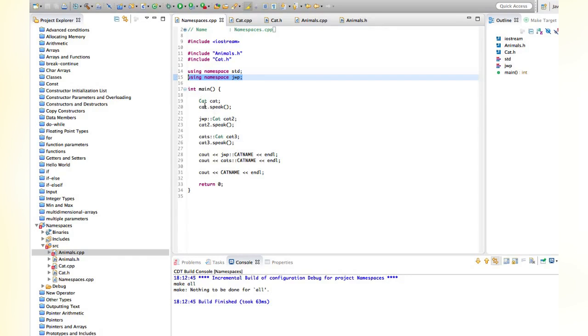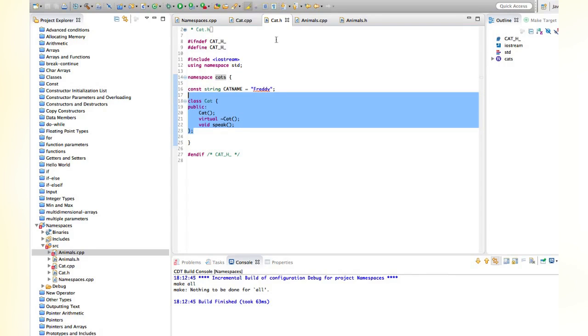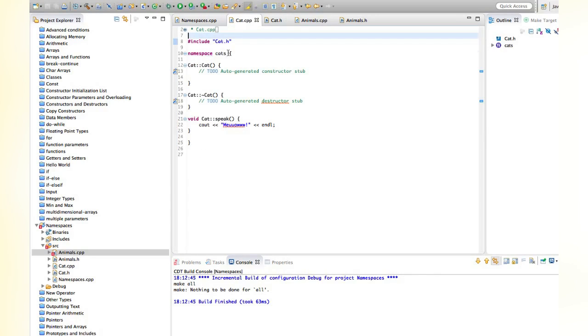Try using and try this kind of syntax as well with a double colon. And remember, to define a namespace, it is really simple. You just need namespace such and such and curly brackets surrounding your class definition and also your class implementation. So I hope you'll have a go at that.